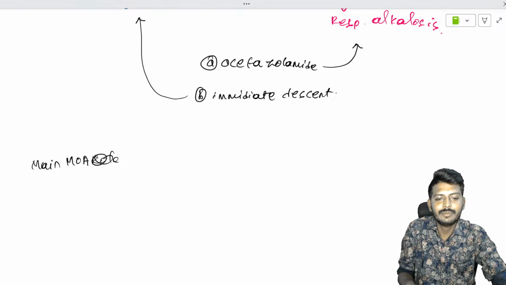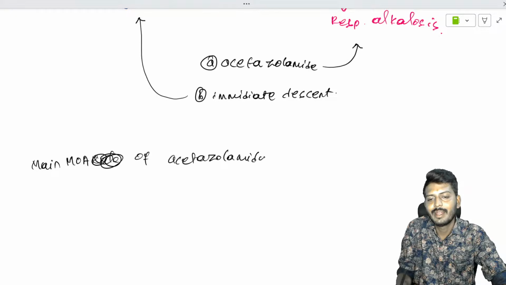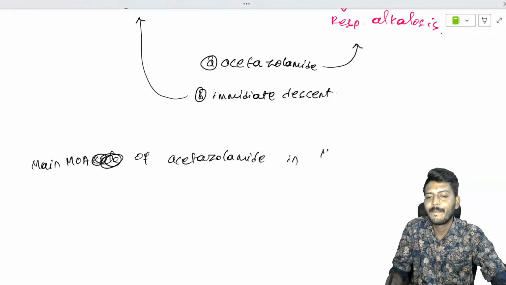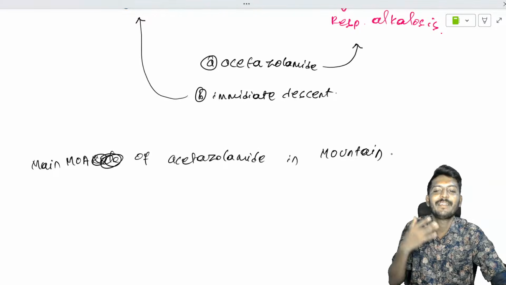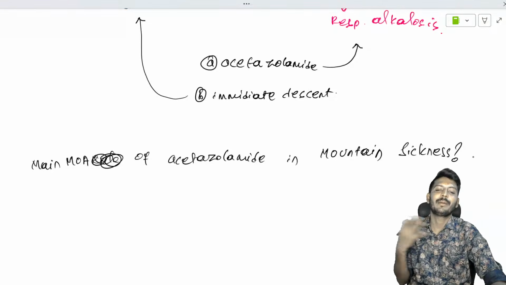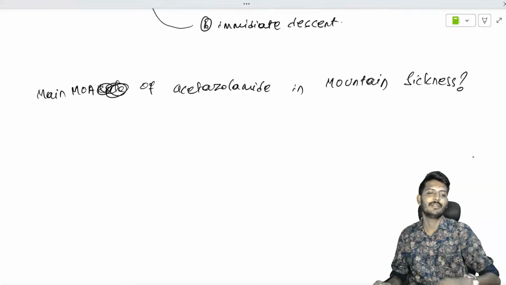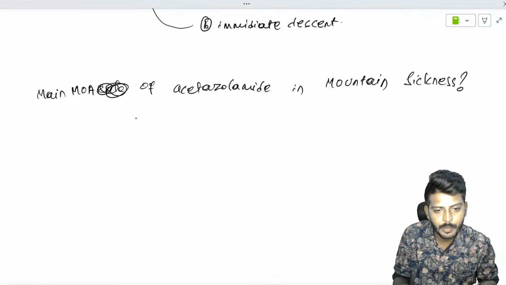Now, the main mechanism of action of acetazolamide in mountain sickness. This is again a new trap, again a previously asked question. Here I am combining physiology, biochemistry and pharmacology, all three of them, but still this is a very common question.